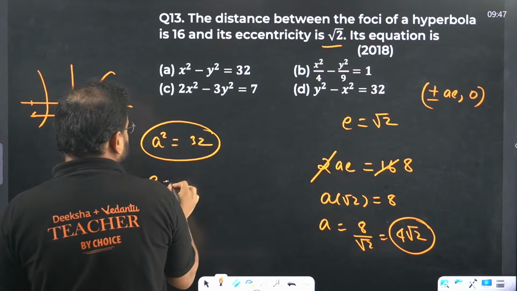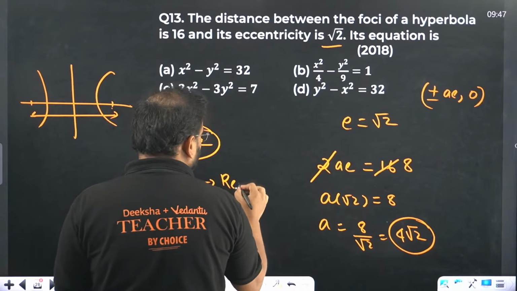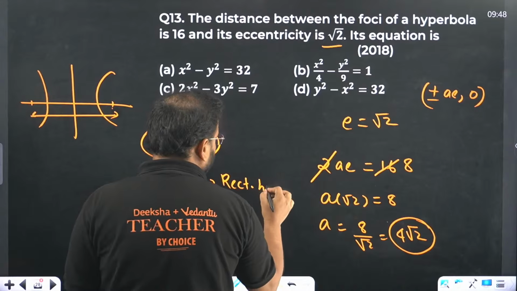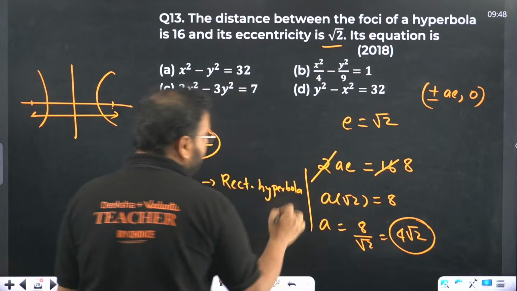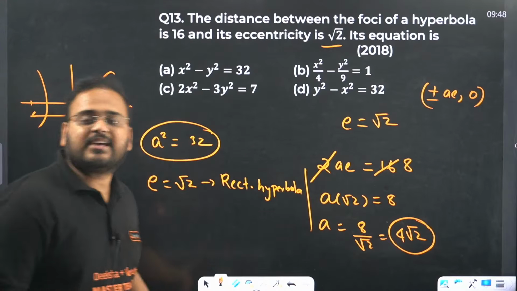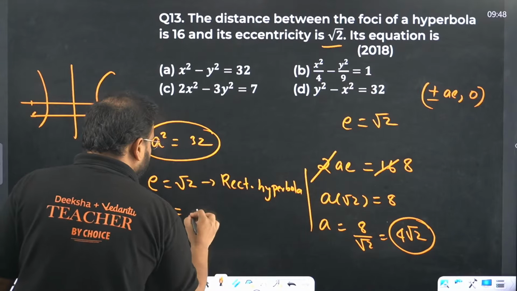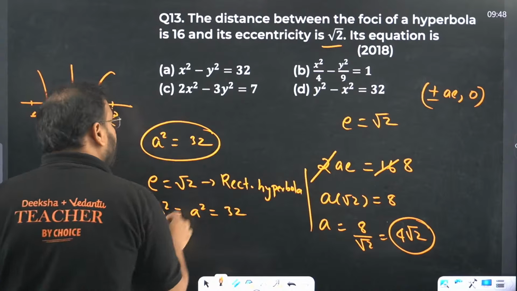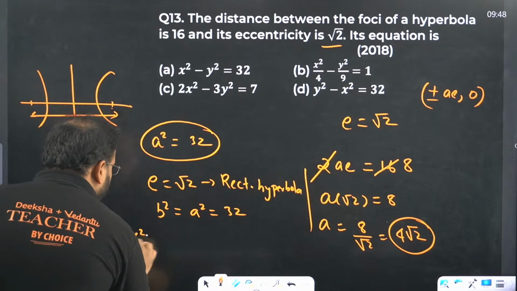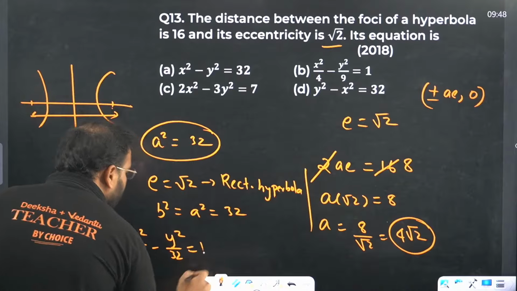If E value is root 2, this is the case of a rectangular hyperbola. Whenever the eccentricity is root 2, it is a rectangular hyperbola. In this case B square and A square are equal, so both are 32. The equation becomes x square by 32 minus y square by 32 equals 1.